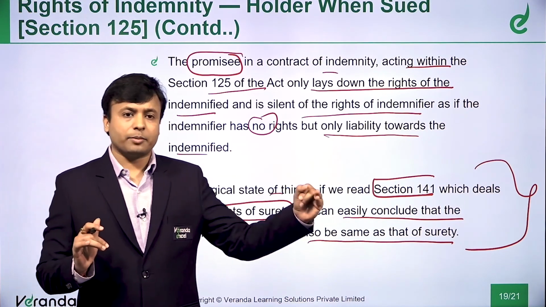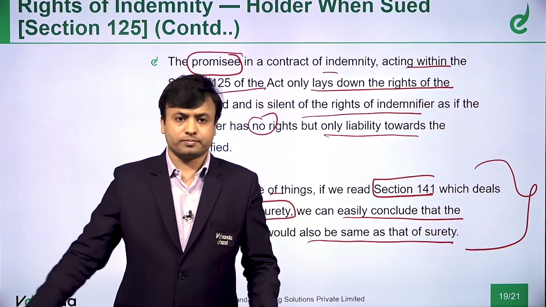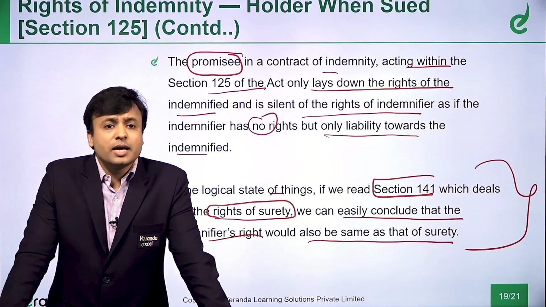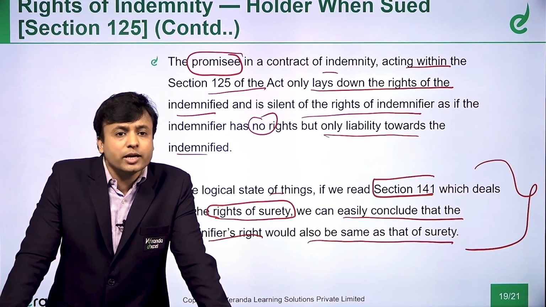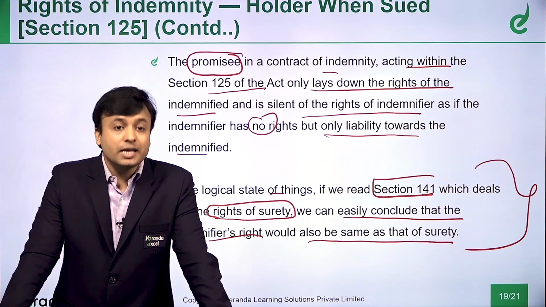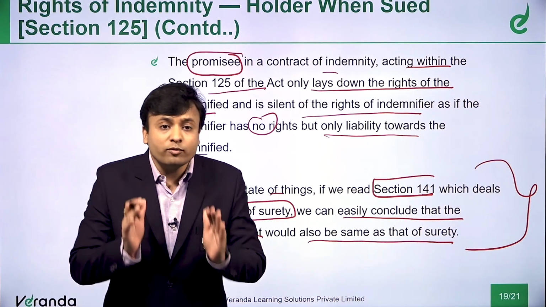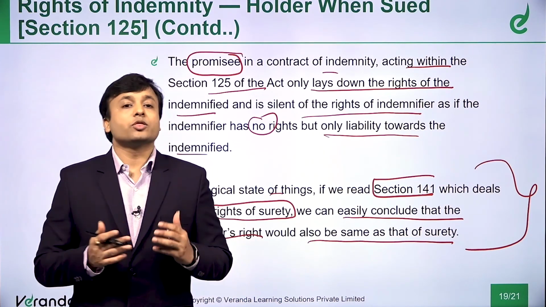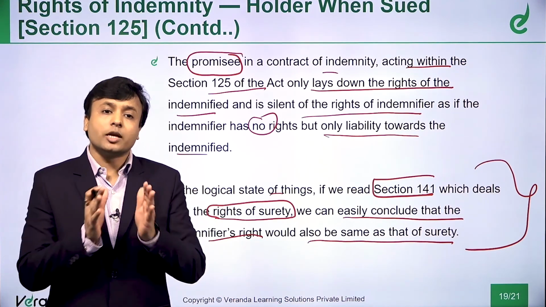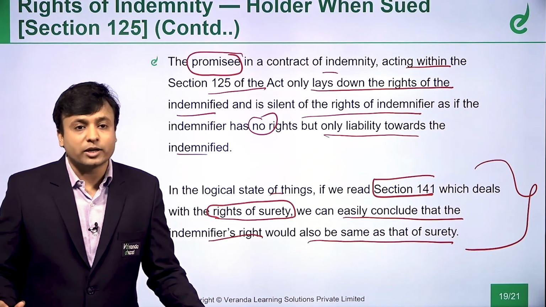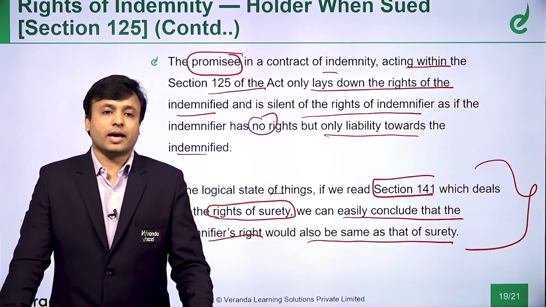Recover all cost, recover damages, recover any amount paid for a compromise. We can recover everything from whom? The indemnifier. We have understood. But the section has not said anything about the rights of the indemnifier, whether he has any rights or not. So, what we are saying is, he has rights. Don't worry. When we go to section 141, section 141 talks about the rights of a surety, and those rights may be applicable to the indemnifier also. So, nothing to worry, even the indemnifier will have rights. We can see the rights of a surety which will be applicable to the indemnifier when we go to section 141 of the Act.